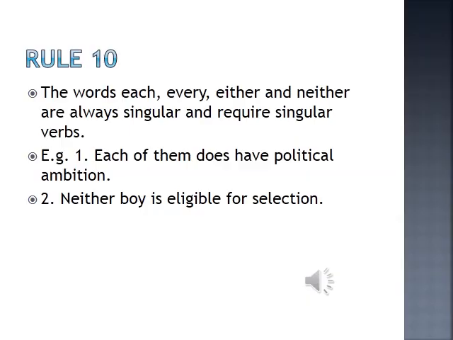Though them is there, we have to use singular verb. Neither boy is eligible for selection. What does it mean? Not even one boy out of those two is eligible for selection. So when we are using neither, you have to use "is," a singular verb. When you are using either, one of them, two boys and one of them, that is either. So there also you have to use singular verb.